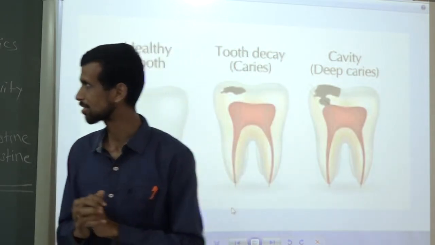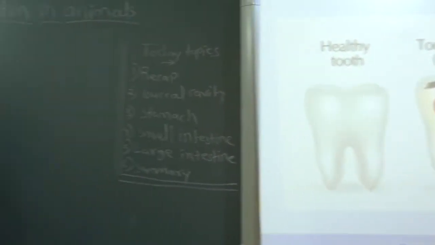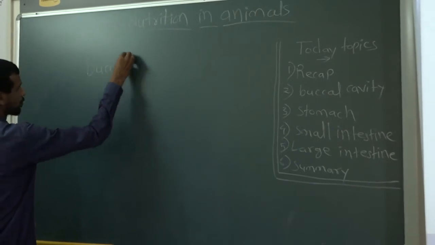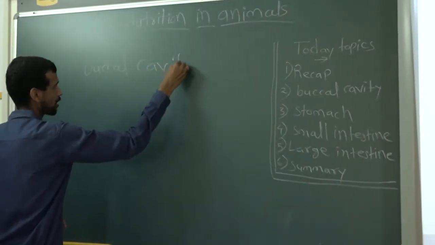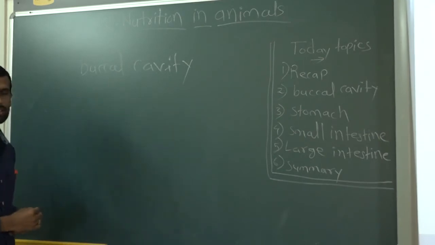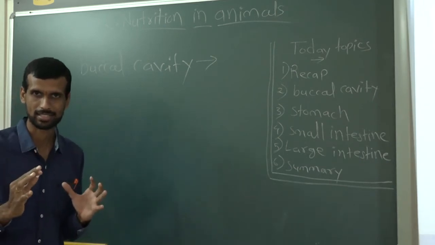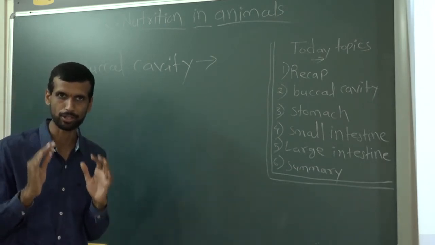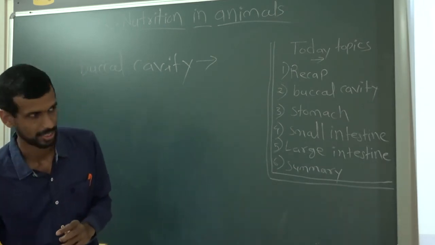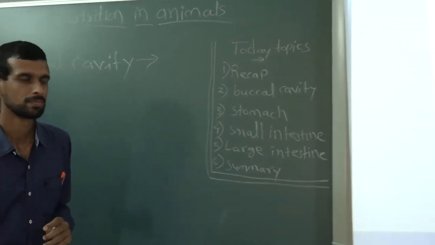So let's start the next thing, that is the remaining portion of the buccal cavity. We have discussed teeth. We will be discussing the tongue and salivary glands. The activity we are going to do today is related to salivary glands. So let me show you the picture of the tongue.